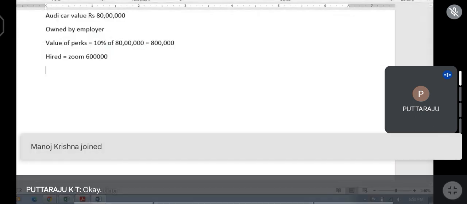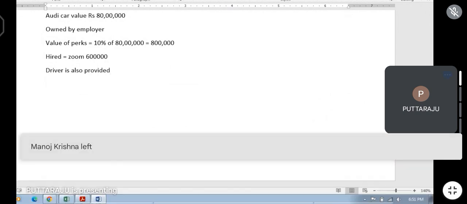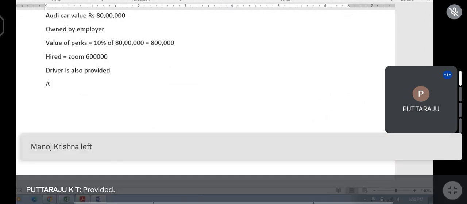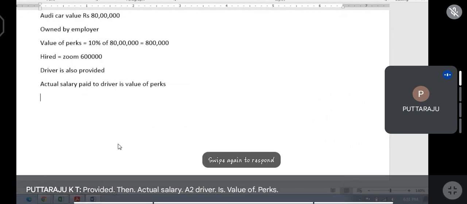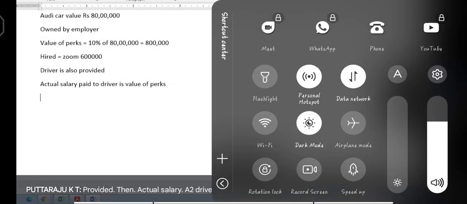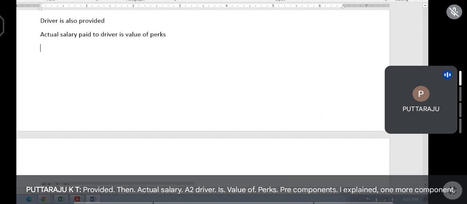Okay. Next, driver is also provided. Then actual salary paid to driver is value of perquisite. 3 components I explained. One more component is there, running and maintenance.